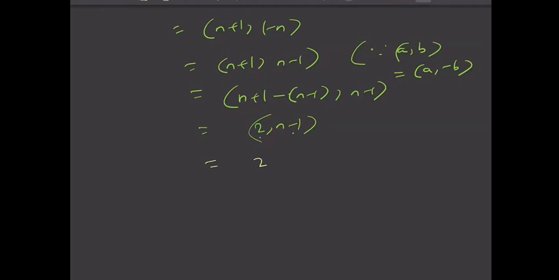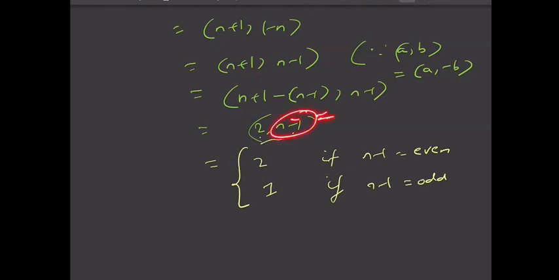This will be 2 if n minus 1 also has 2, that is, n minus 1 is even. And if n minus 1 itself is odd, then there is nothing common, and then it will be 1. Is this clear? If this is an even number, then you will have 2 as common between 2 and n minus 1. And if this is an odd number, then nothing is common, so 1 is the GCD.